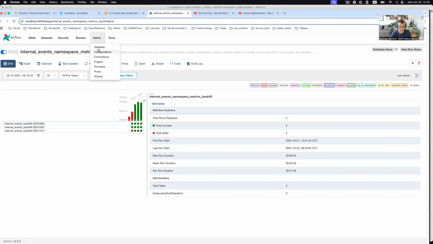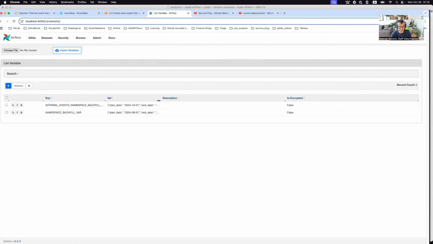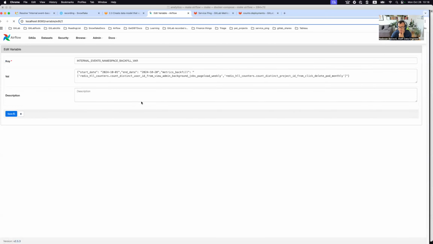If you go to Admin and Variables, you should find one variable which is crucial for the backfill. You should define the start and end date of what you want to load, and also a set of metrics, or just one metric, exposed in a list, that you want to backfill. If you define 2 metrics here for a defined period of time, it will go into a loop and load the data for each week.